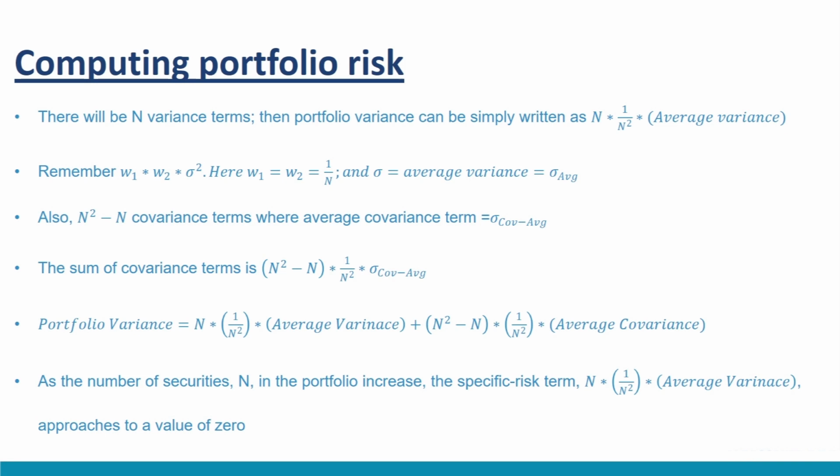The average variance is defined in a manner that if summed up across all the n boxes, it will result in the variance or specific risk component of the portfolio, that is n into 1 upon n squared into average variance, equal to n into 1 upon n squared into sigma average.